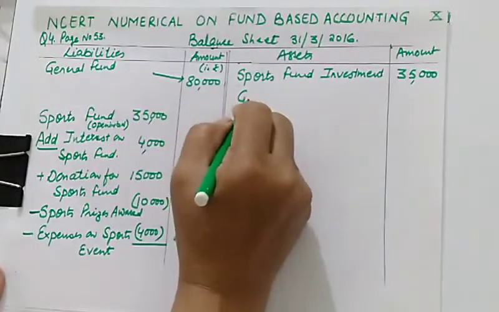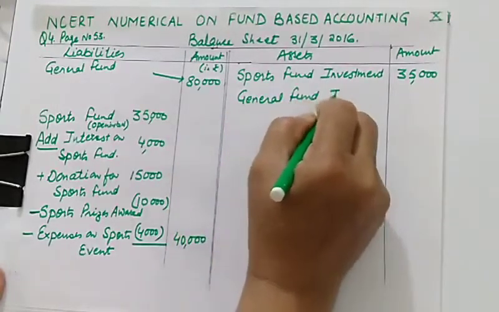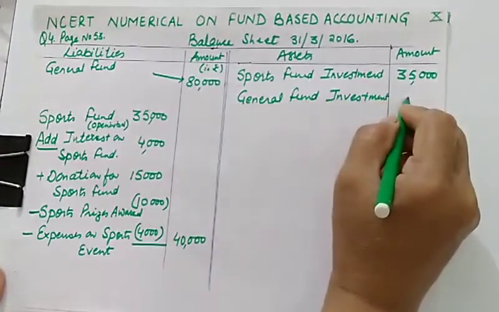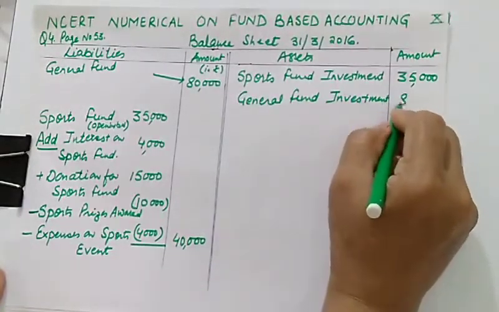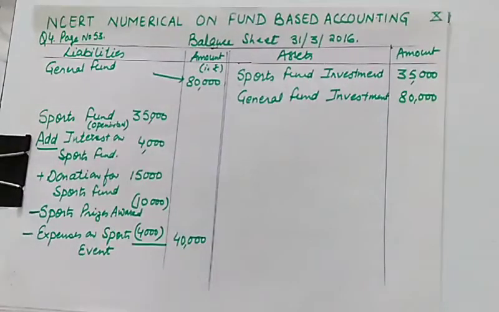And we are having general fund investment also. General fund investment will be shown here with the same amount. It can be less than that also. And what else is given to you? Interest on general fund investment is given to you.